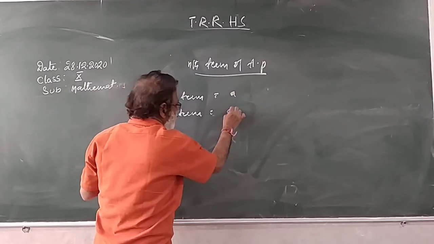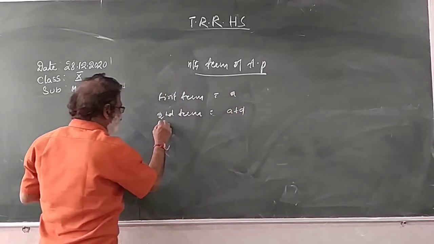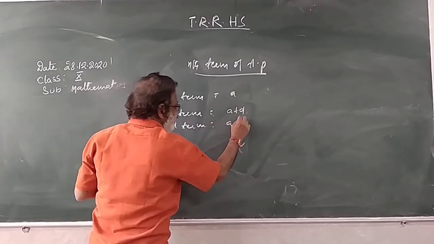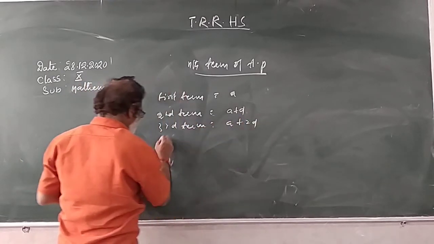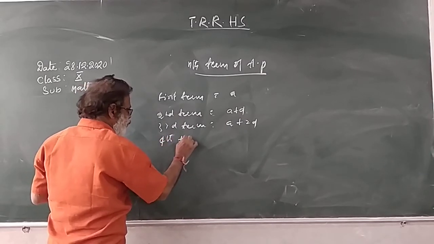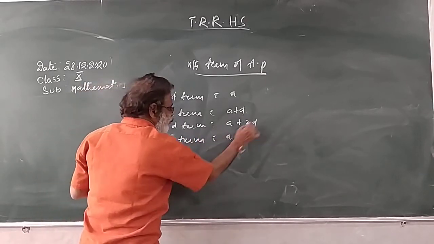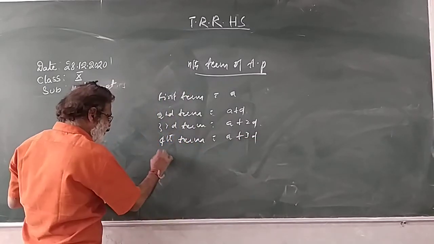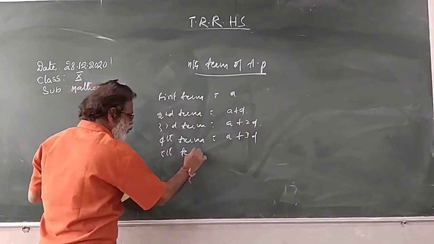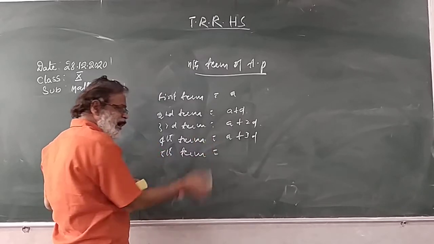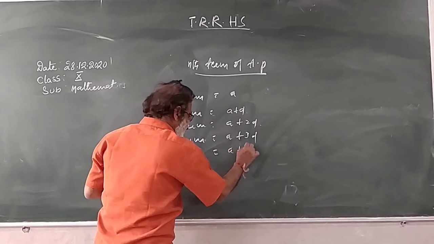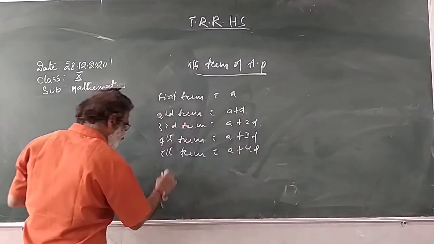Add D: A plus D. Third term A plus D plus D, A plus 2D. Fourth term A plus 2D plus D, A plus 3D. Fifth term: to the fourth term add D, A plus 3D plus D, A plus 4D.